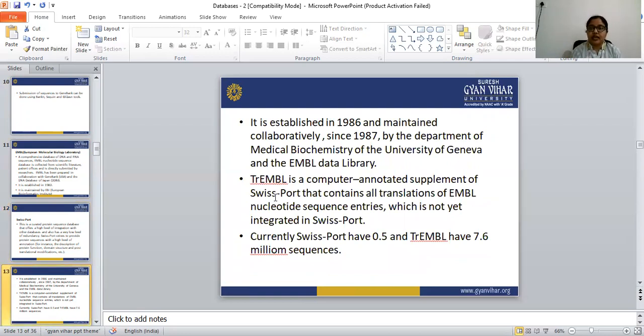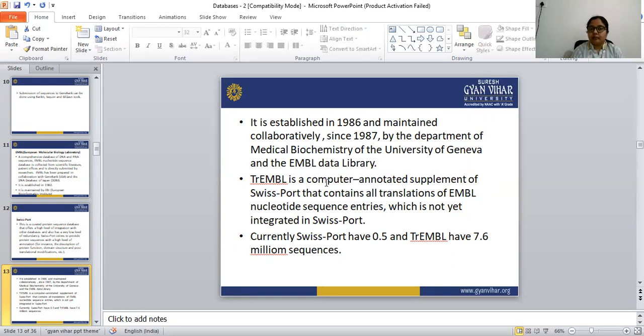EMBL was established in the 1980s. SwissProt was established in 1986 and maintained collaboratively since 1987 by the Department of Medical Biochemistry of the University of Geneva and the EMBL Data Library. So SwissProt is for protein sequences.